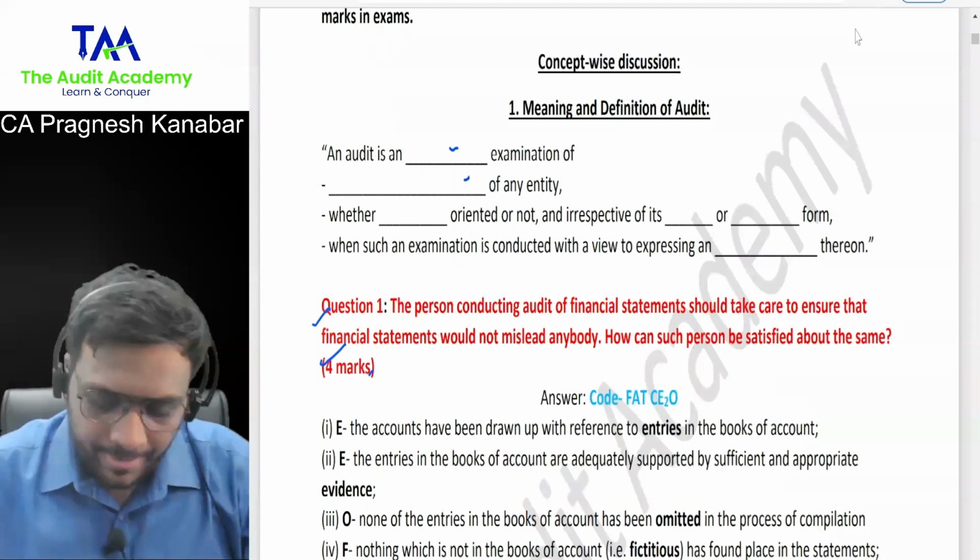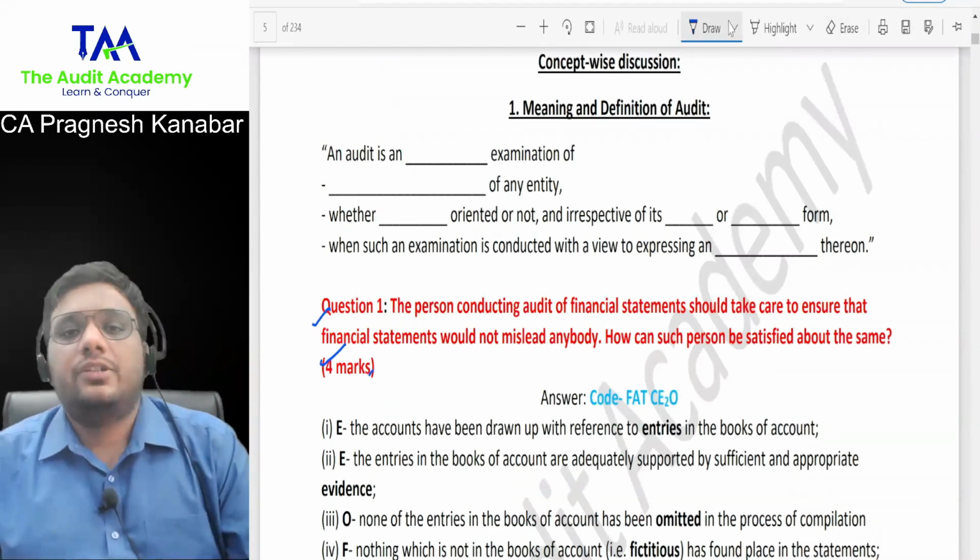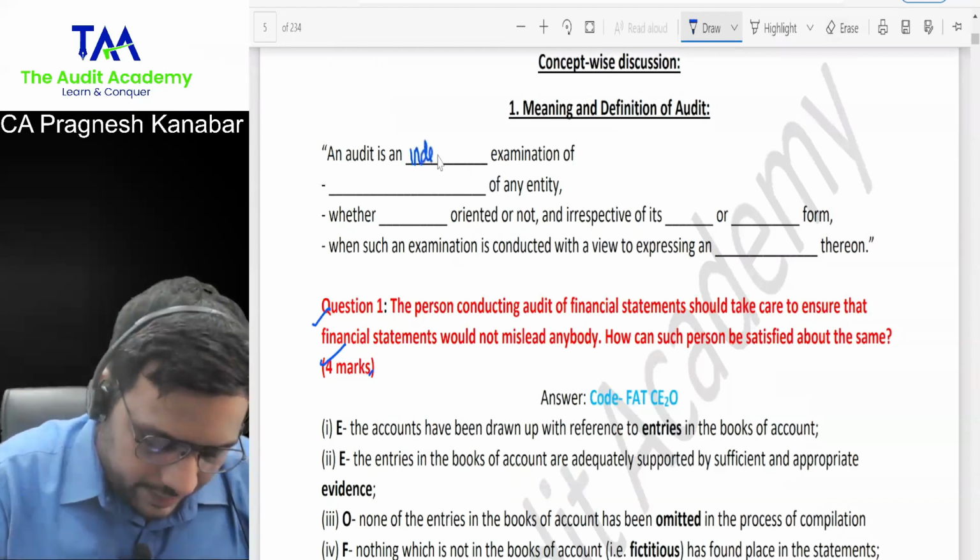Everyone, over here, meaning and definition of audit. So auditing is an, write down, independent examination.